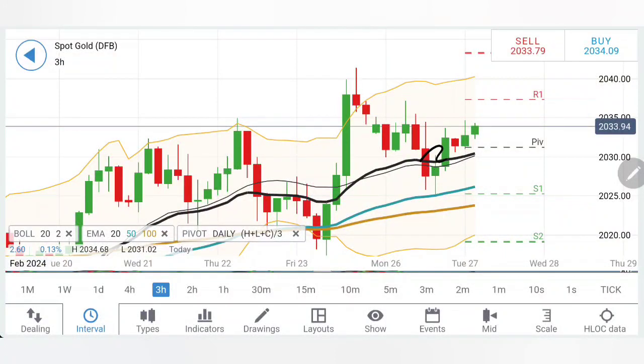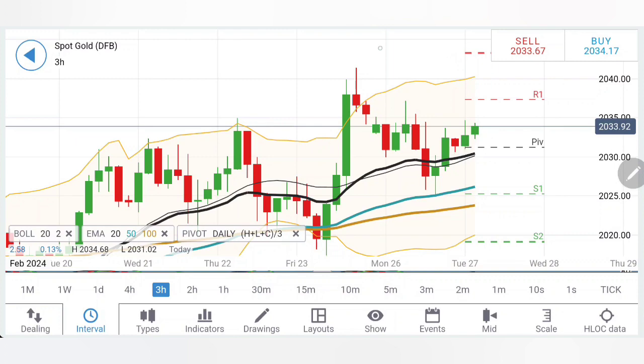Likewise on the 3-hour chart, see after retracing here, it is looking forward to a rise, a possible reshape here, which means 2038 levels are going to play an important role. On the downside, it is now getting support at 2030. Now the 2030-2028 zone, which was the support earlier, is again going to play an important role today. And we are going to repeat the same levels on the downside, 2024-25 as the first, 2018-2020 as the next, and then 2014-2015 levels. If and only if gold trades below 2014-2015, you can treat this as bearish.